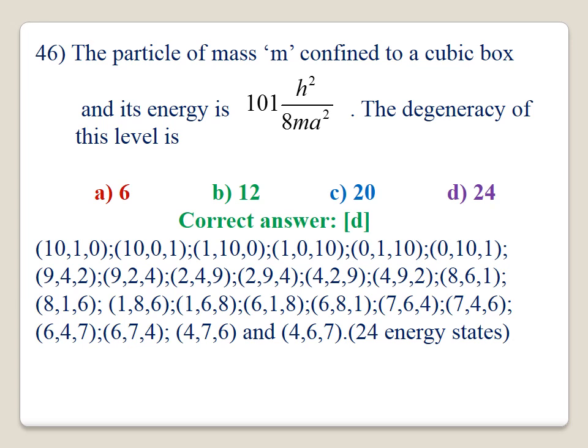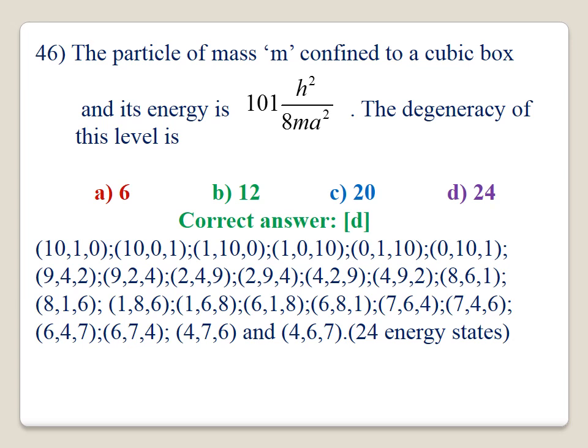The 24 degenerate states are given by the combinations of quantum numbers: (10, 1, 0) and its permutations, (9, 4, 2) and its permutations, (8, 6, 1) and its permutations, and (7, 6, 4) and its permutations.